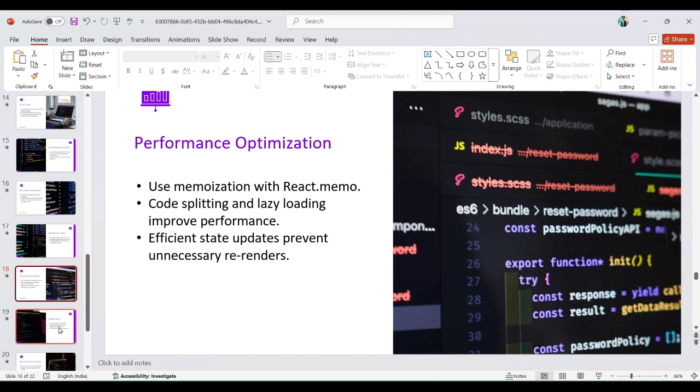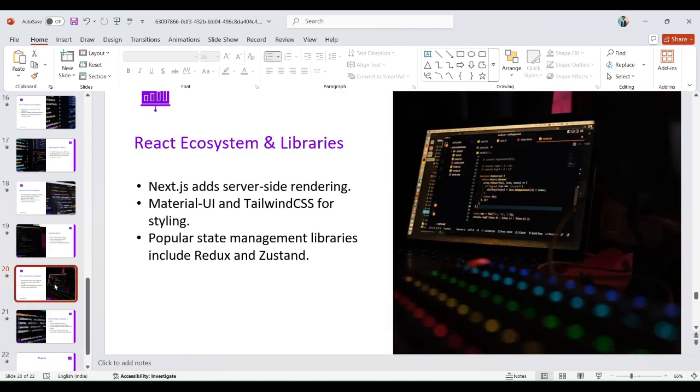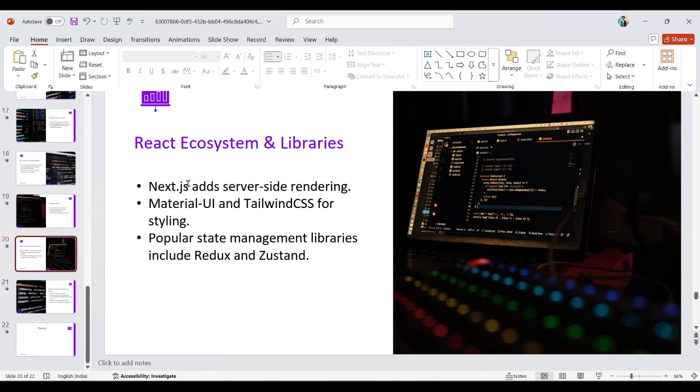Efficient state updates prevent unnecessary renders. Testing in React: Jest is used for unit testing, React Testing Library tests component behavior, and end-to-end testing with Cypress. Then deployment of our app on GitHub, Vercel, Netlify, Render, Firebase, all those things. The React ecosystem and libraries like Next.js add server-side rendering as well. Material UI and Tailwind CSS for styling. We can use Sass and normal CSS as well.